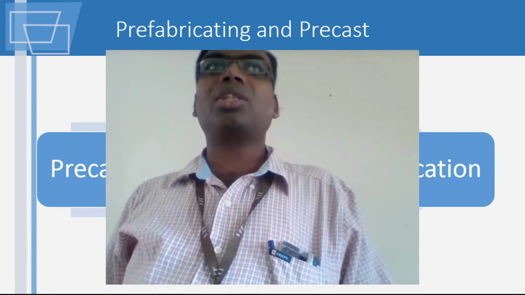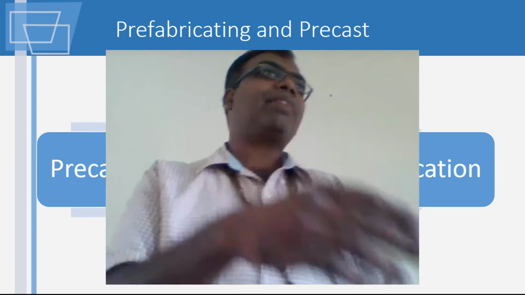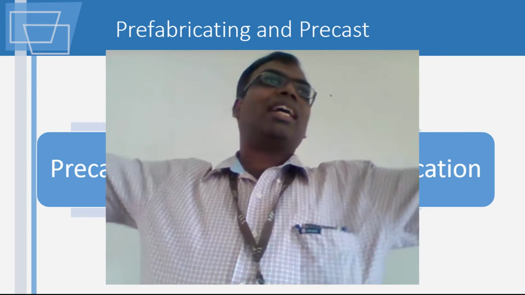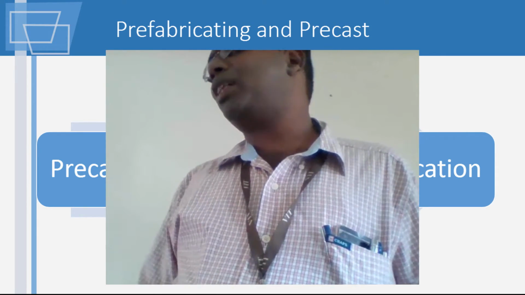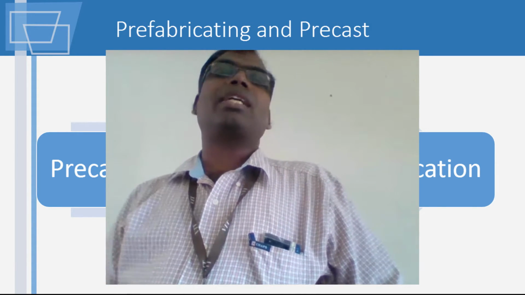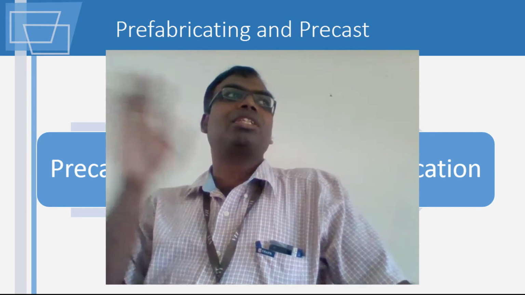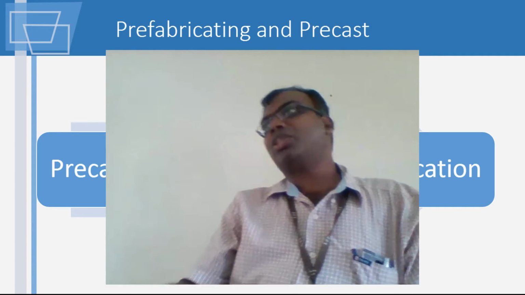But it looks very nice, it looks very homely, there is no problem. So what is the benefit there? If I want to conduct a conference, I can hire 10 or 15 such containers for the top people, transport them much before, and housing is done. If you look at any disasters taking place, if you are having such units, you just have to transport the units and it is done. So this is one way of looking at it.